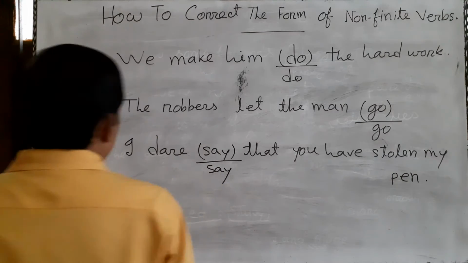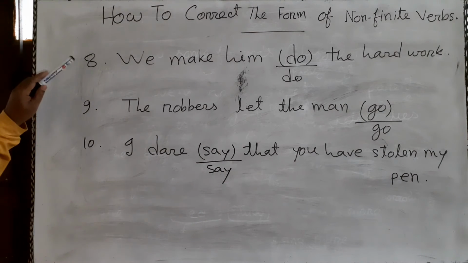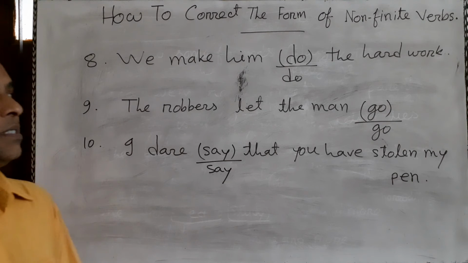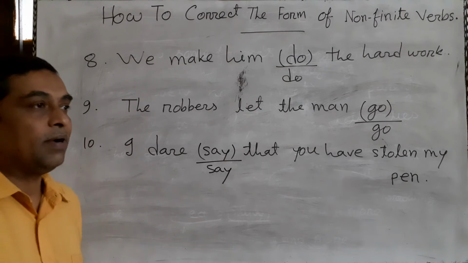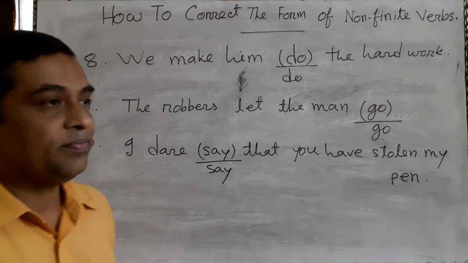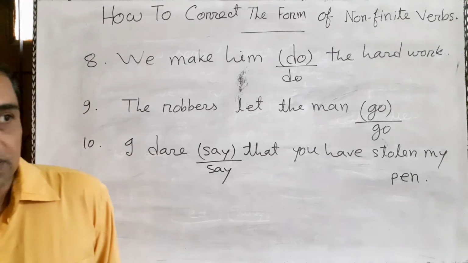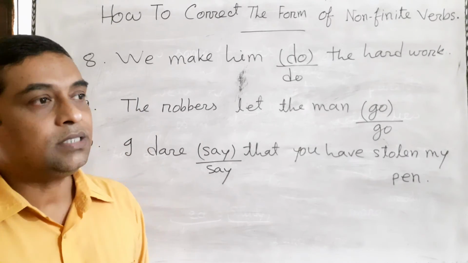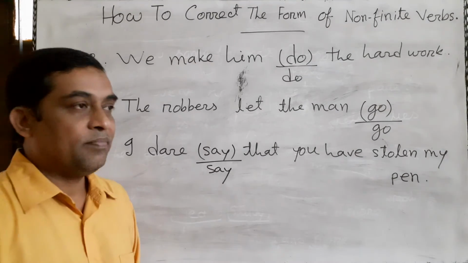Now we will talk about examples number 8, 9 and 10. We should know that some non-finite verbs may be bare infinitives. What is a bare infinitive? The verb infinitive which has no to before it is called a bare infinitive.